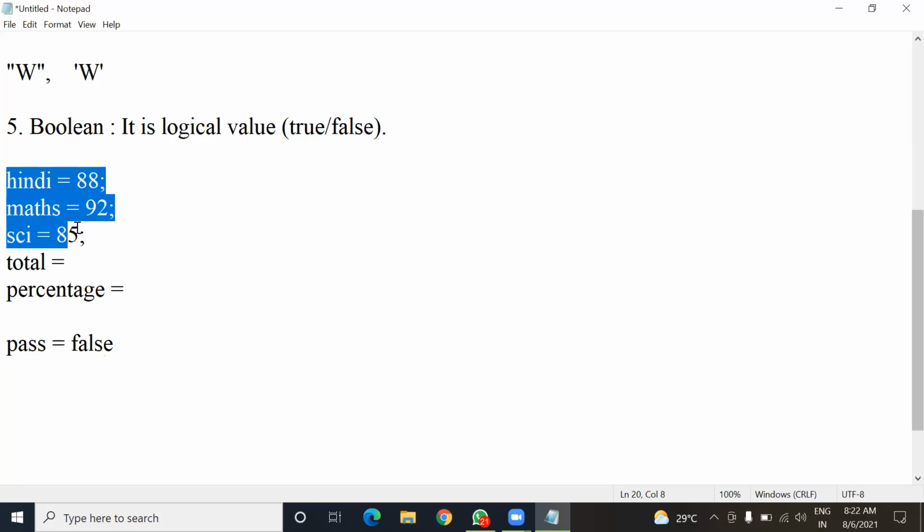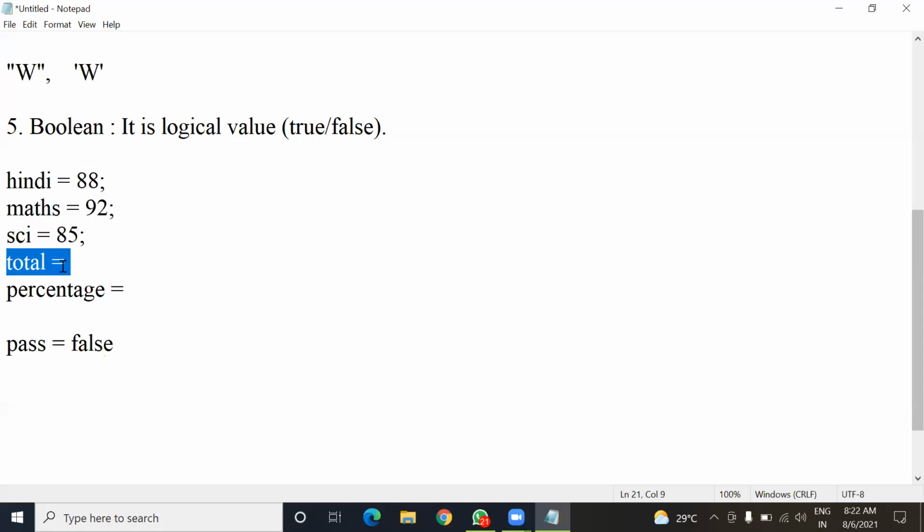So these three variables are storing which type of value? Just say integer type of values. Now, based on these three values, I will be able to calculate the total marks just by adding these three values, Hindi plus maths plus science. After calculating this total value, the result will be of which type of literal? Integer literal. Yes, it will be integer type, because I'll have to add 88, 92, and 85, so the result will also be integer type.